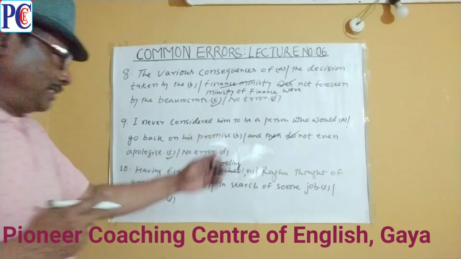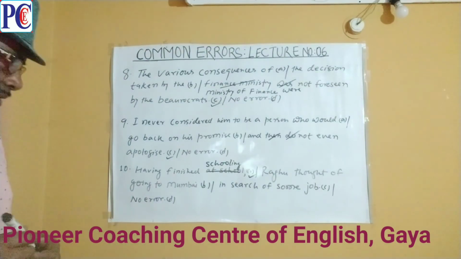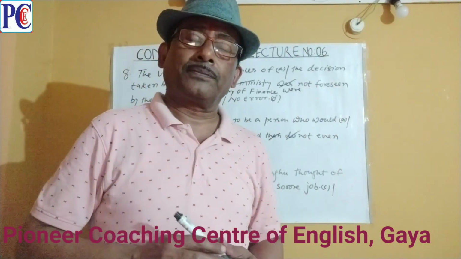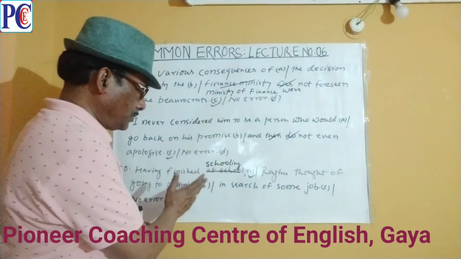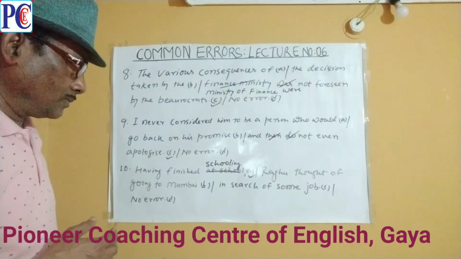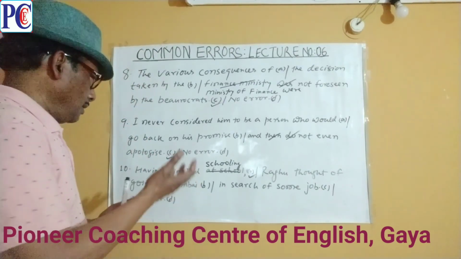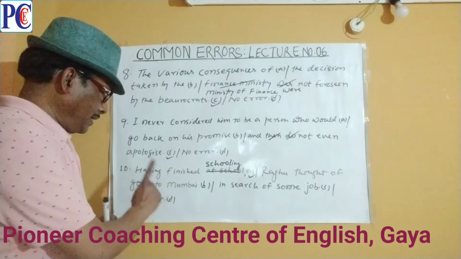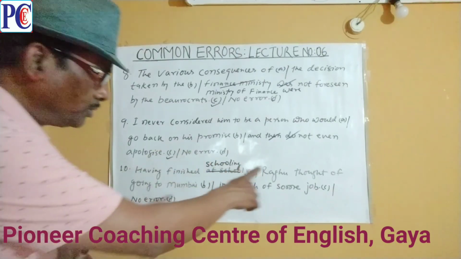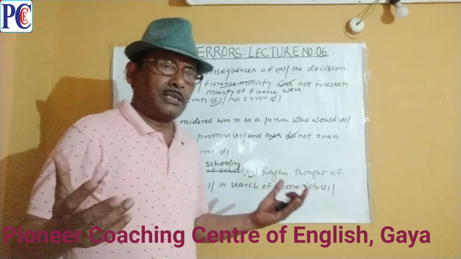So in 10, the error lies in part A. At school के पहले या तो आप एक नाउन लाएं एजुकेशन, और एट स्कूल को हटाकर एक जीरंड ले ले स्कूलिंग. You can do either of the two. So the correct sentence is, having finished schooling, Raghu thought of going to Mumbai in search of some job.